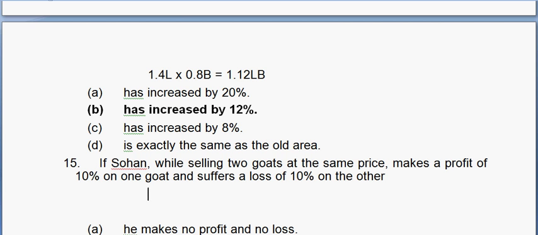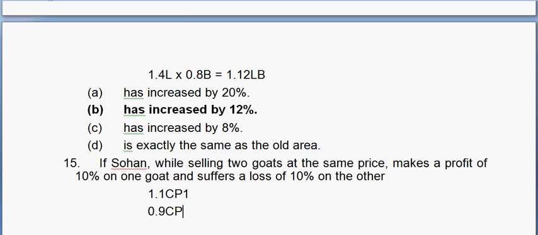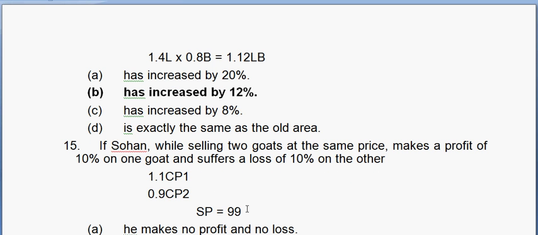So let's imagine a selling price such that, 10% profit means 1.1 times CP, 10% loss means 0.9 times CP. So there are two CPs, let's call them CP1 and CP2, right? Let's assume something, the SP is the same, right? Let's assume SP to be 99. Why are we taking 99? Because it's divisible by both 0.9 and 1.1, right? If we take SP as 99, CP1 would be how much?